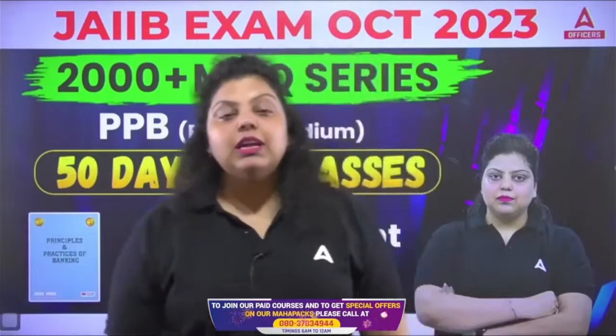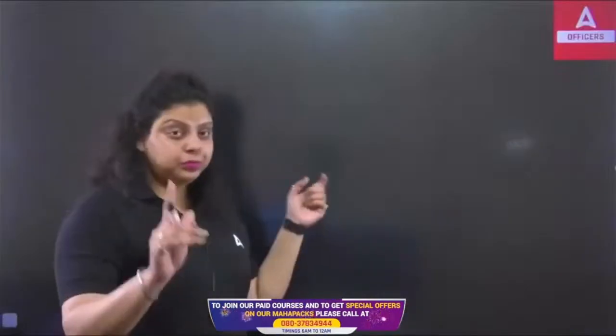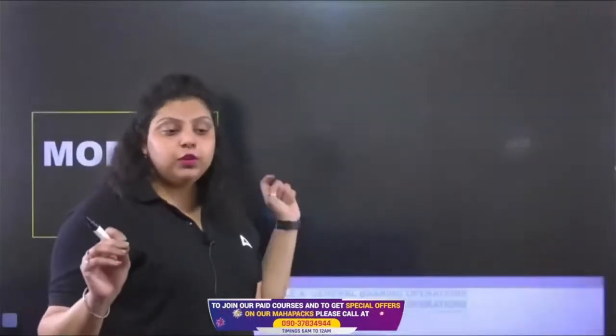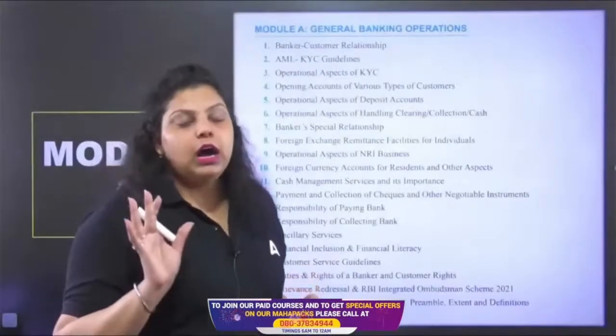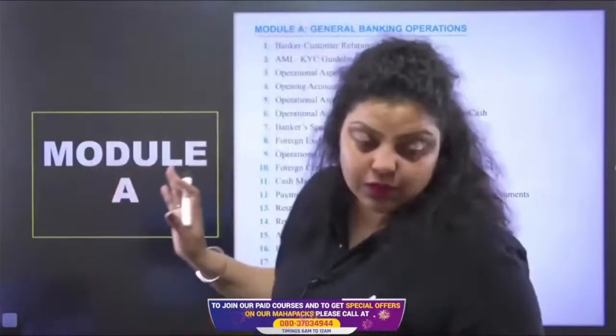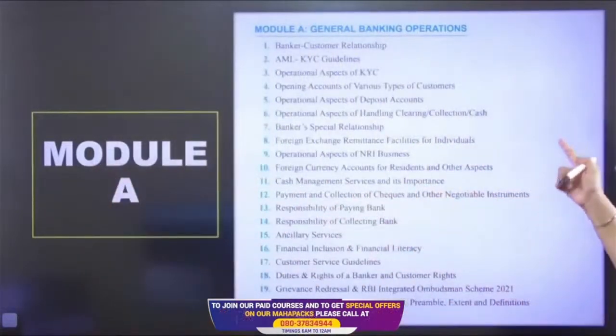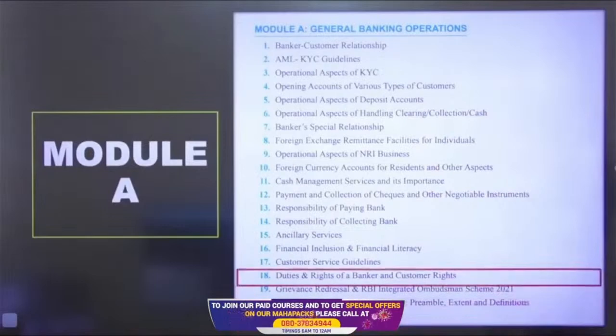So as we know, there are 55 units in your PPB syllabus. Every subject of your JAIIB has 4 modules, in which PPB also has 4 modules. In the PPB, there are a total of 55 units. Out of 55 units, 21 units are in Module A. And today we are going to discuss the 18th unit, that's the duties and rights of a banker and a customer.